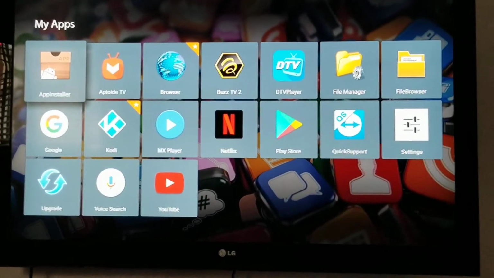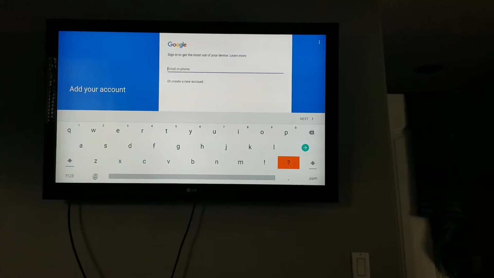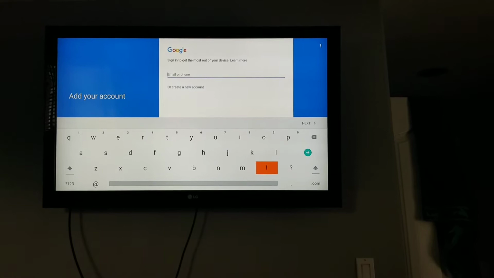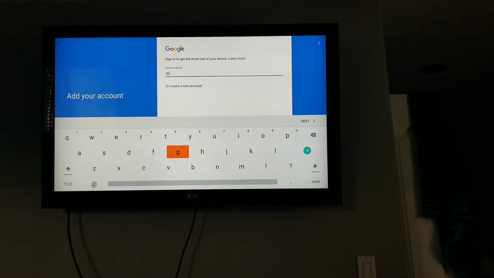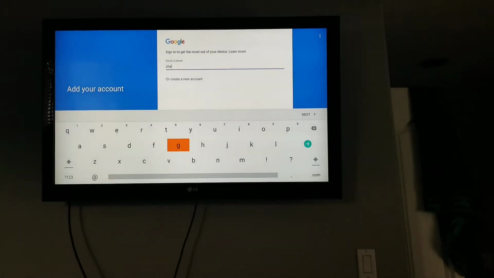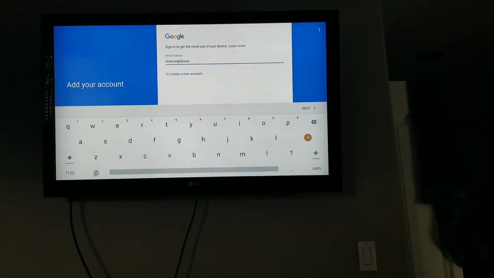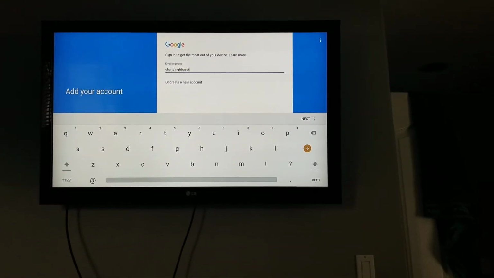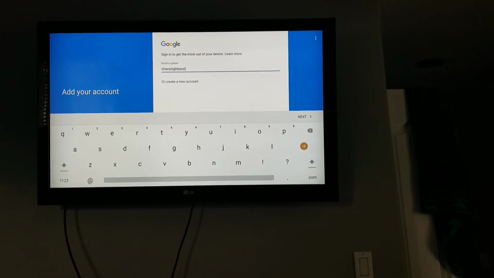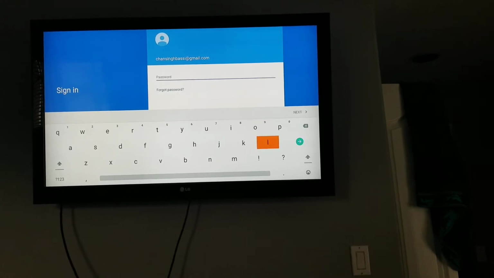Go to apps, Play Store, and it will ask you for email. And email is Chan Singh Basi. Go on forward arrow, hit OK, and now password.